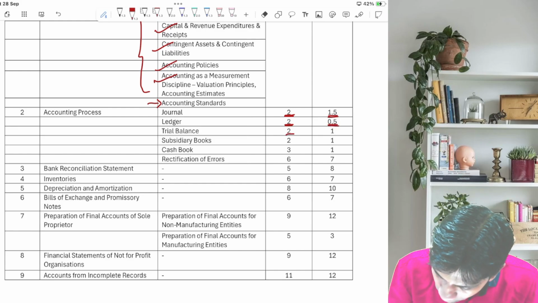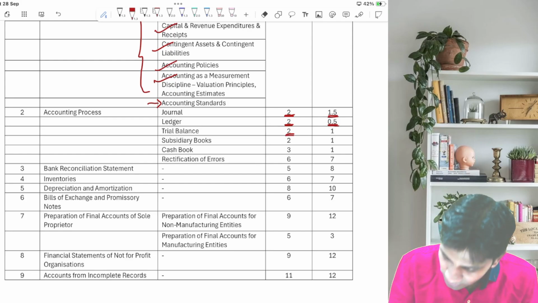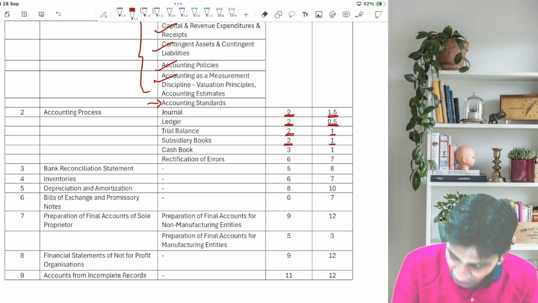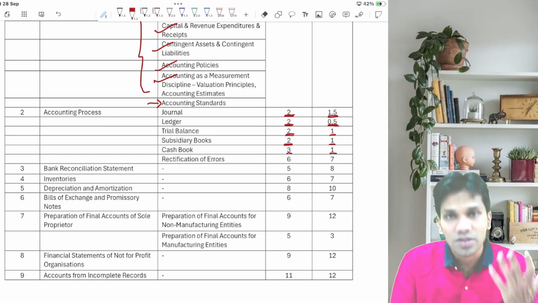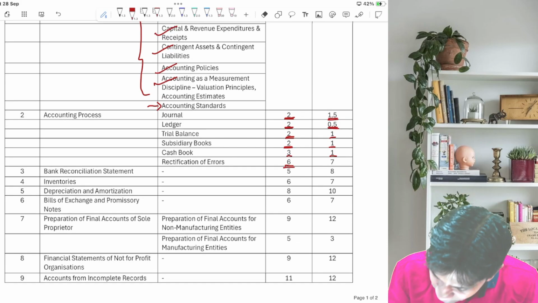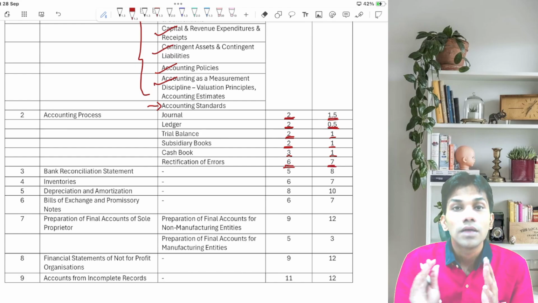Trial balance, 2 hours from ICI module and 1 hour from scanner. Subsidiary books, 2 hours from ICI module and 1 hour from scanner. Cash book, 3 hours from ICI module and 1 hour from scanner. Rectification of errors, the most important topic, 6 hours from ICI module and 7 hours from scanner.